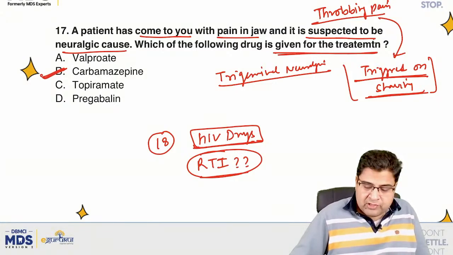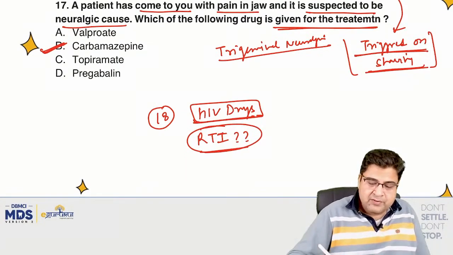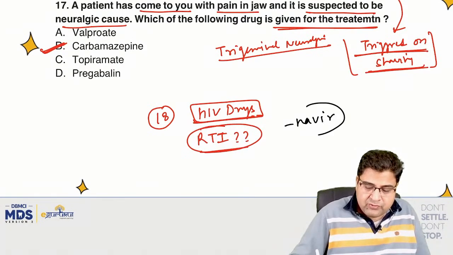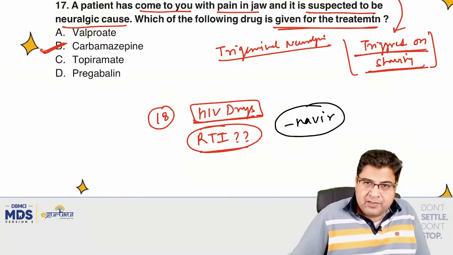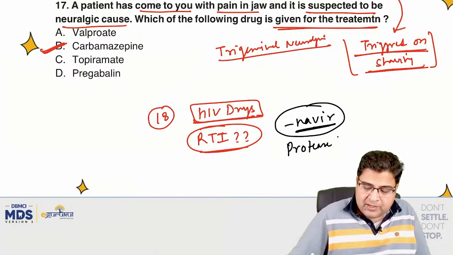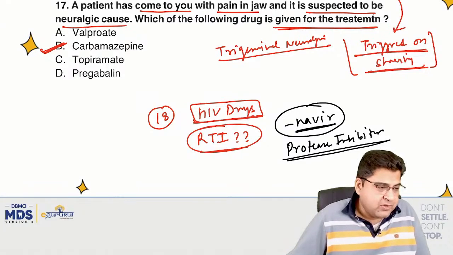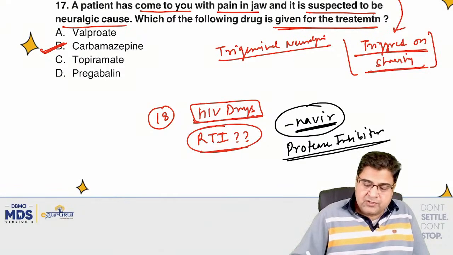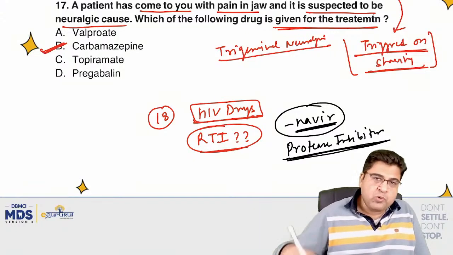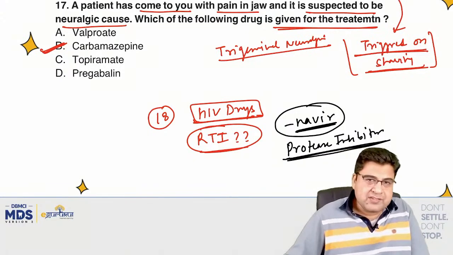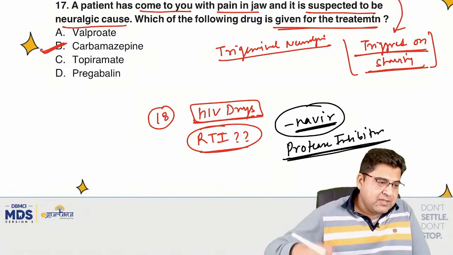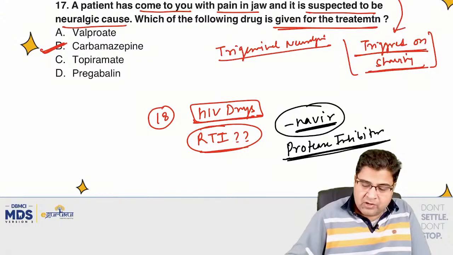Now the HIV question: which drug is not a reverse transcriptase inhibitor? There was a drug given in that question which ends with the word navir. I don't know which drug it was, like ritonavir, I think was there. Any medicine that ends with navir is a protease inhibitor, so that medicine is not a reverse transcriptase inhibitor. Yes, ritonavir was there. Very good, Dr. Sayyed, thanks for this input. So ritonavir was the drug.